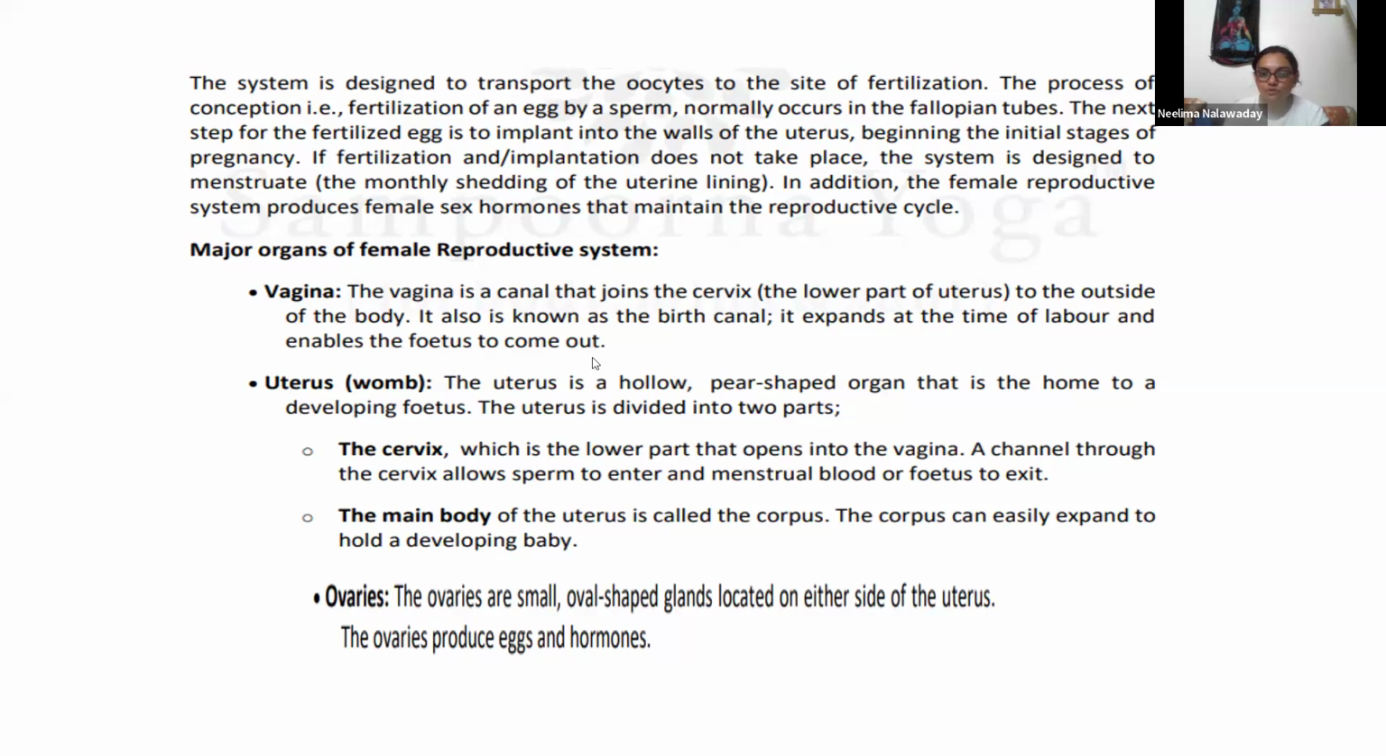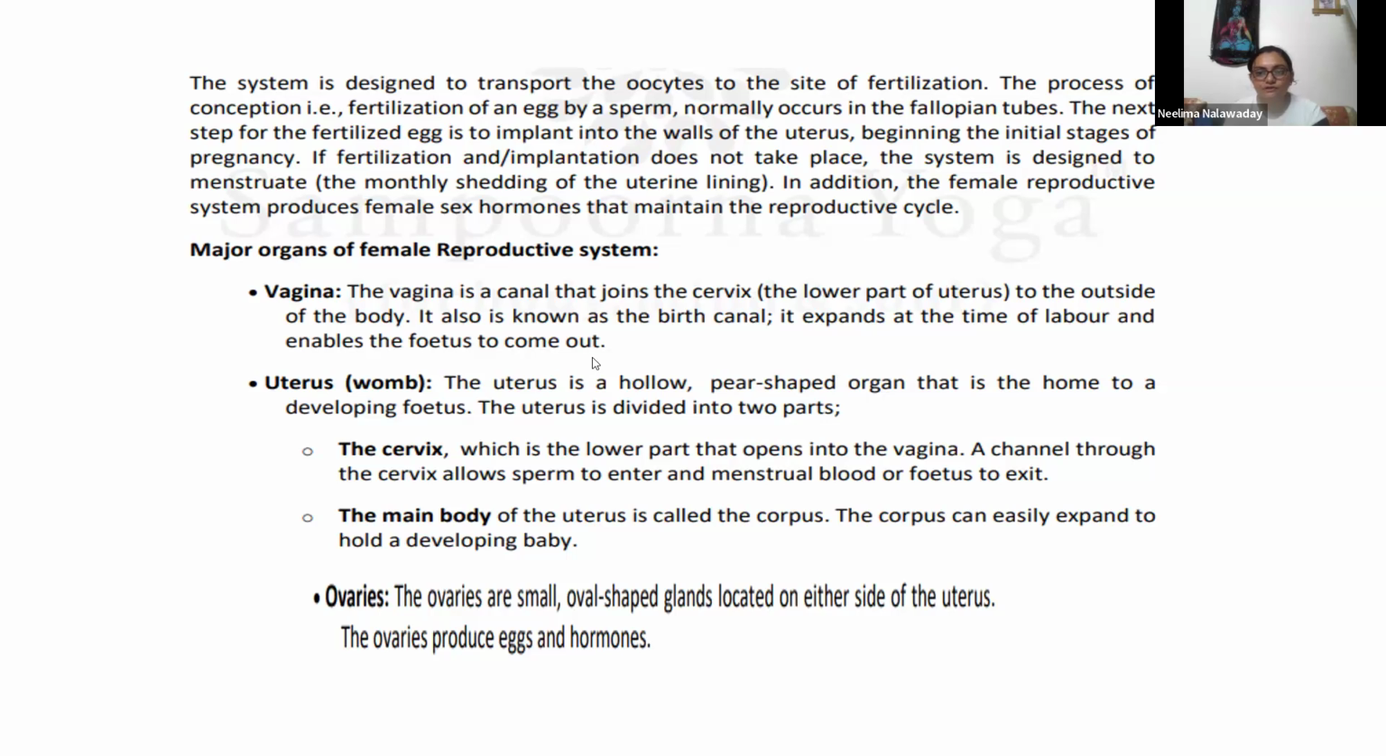So first step is union and then implantation. If fertilization and implantation does not take place, the system is designed to menstruate. If that does not happen, then menstruation starts. The monthly shedding of the uterine lining, because the purpose of that lining is actually for implantation, and if it is not happening, then this gets shed.